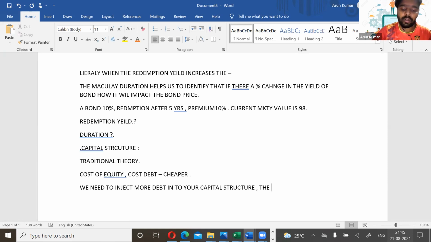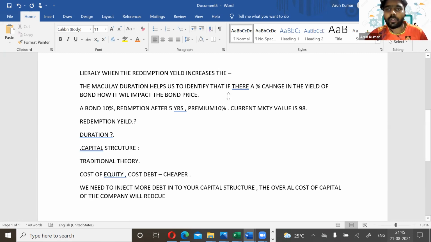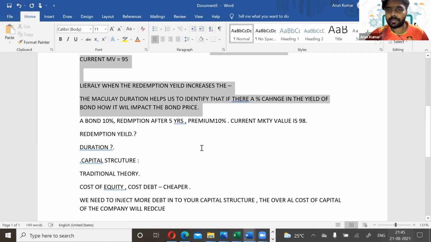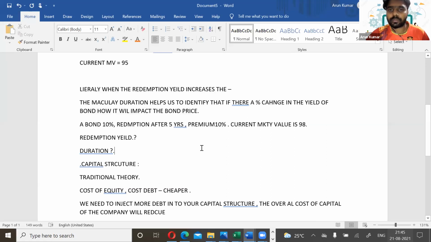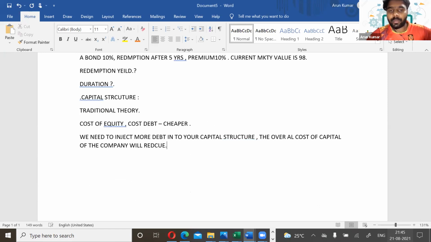The overall cost of capital of the company will reduce, isn't it? Is it clear, guys? It will increase your gearing as well. This is their assumption, but we know that it's only to a certain limit.